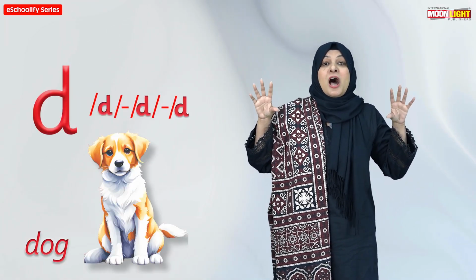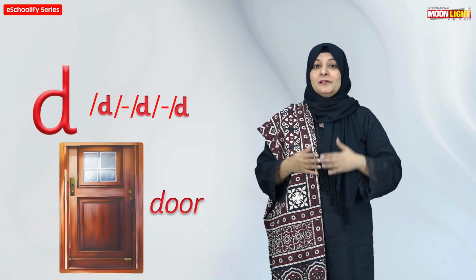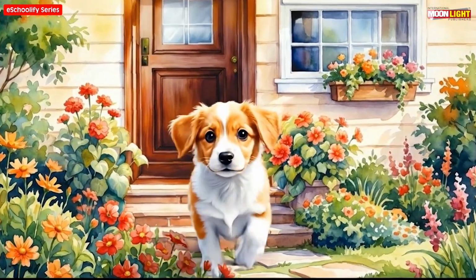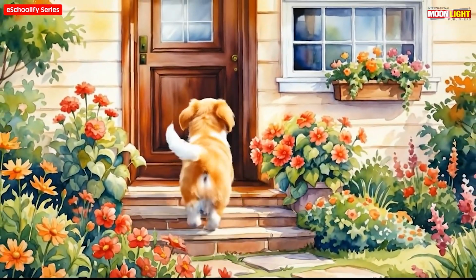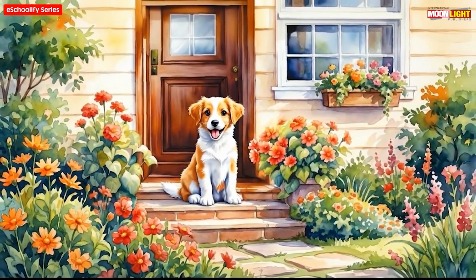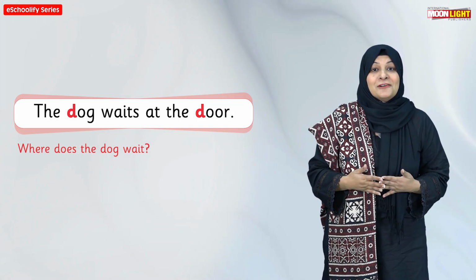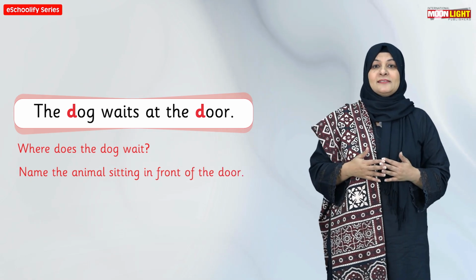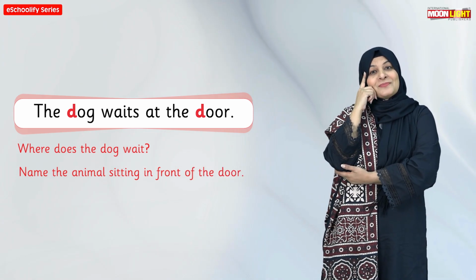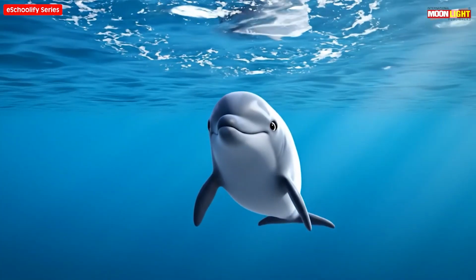D, D, dog. D, D, door. The dog waits at the door. Where does the dog wait? At the door. Good. Name the animal sitting at the door. It's dog. Very good.